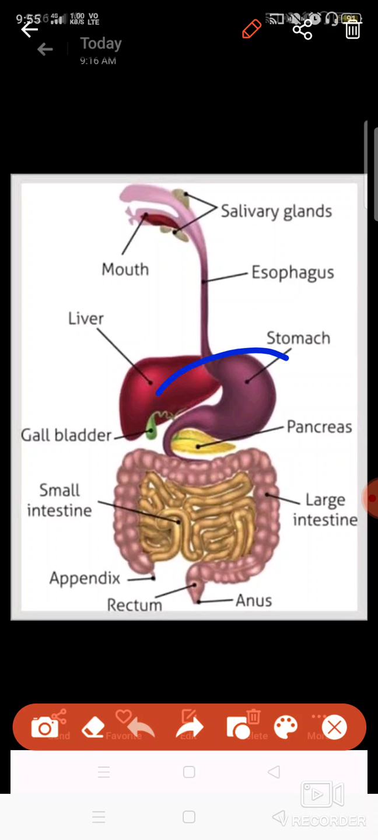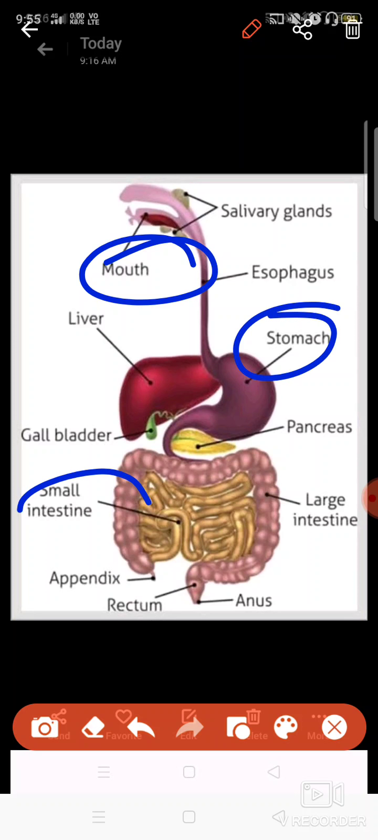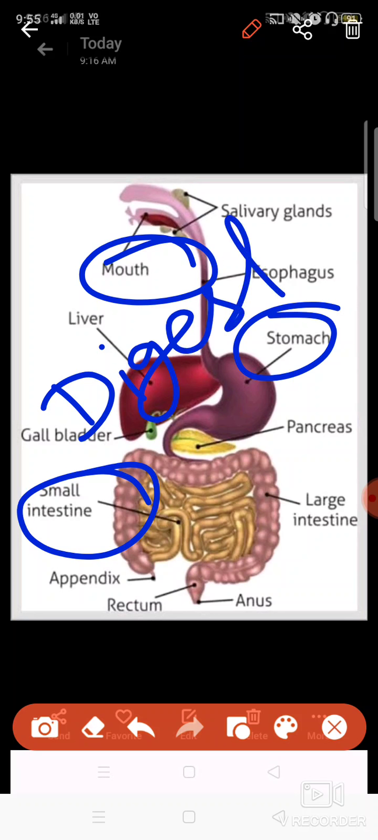Then some of the proteins are digested in the stomach, so the stomach is also helping in digestion. Then the small intestine, mostly all the digestion is completed in the small intestine. So the mouth, stomach and small intestine help in the digestion process. Okay, so this step is completed in these many parts of the human digestive system.